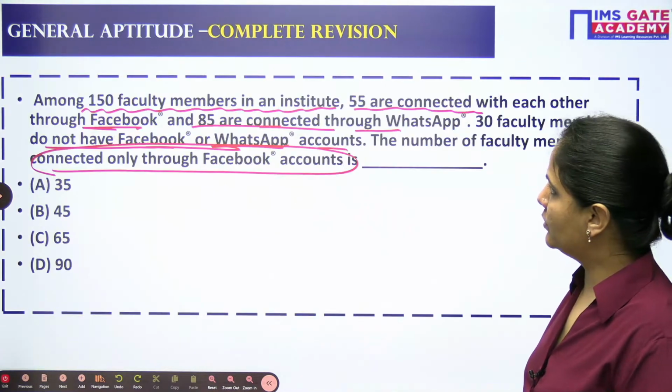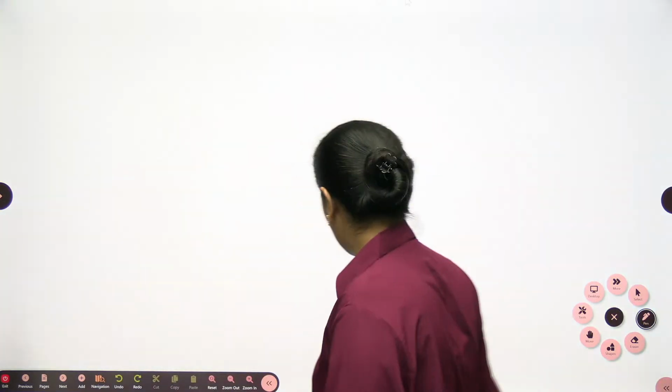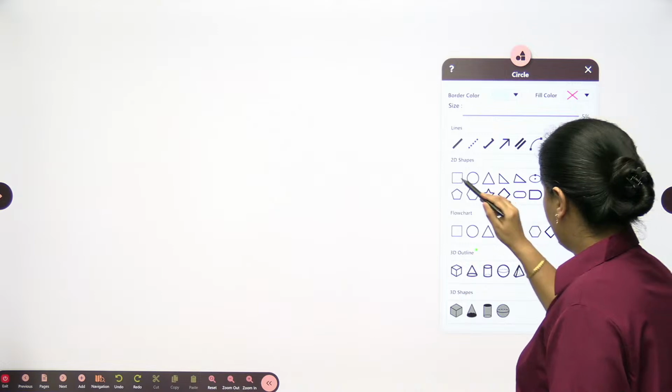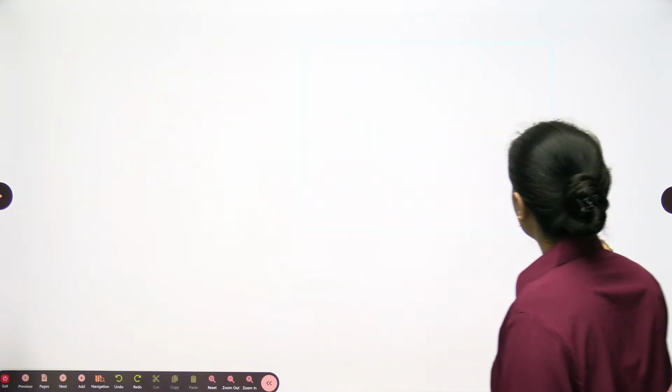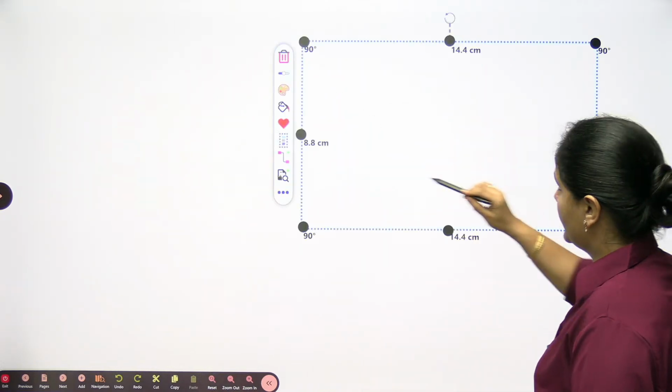Okay, now let's come to this question. So among 150 faculty members, let's make it in a Venn diagram form. Then we will approach it.